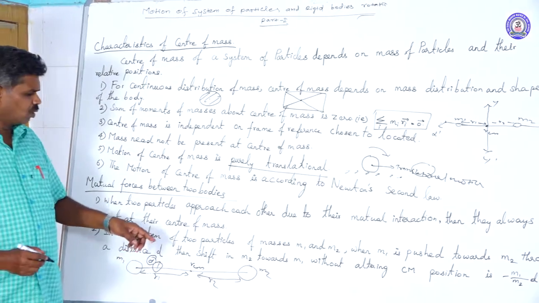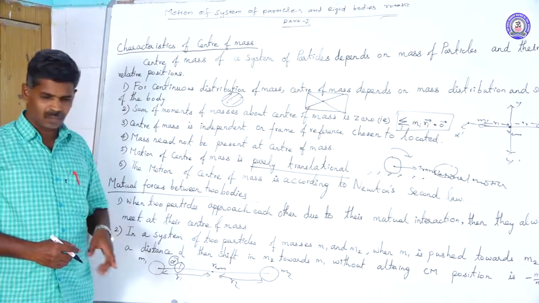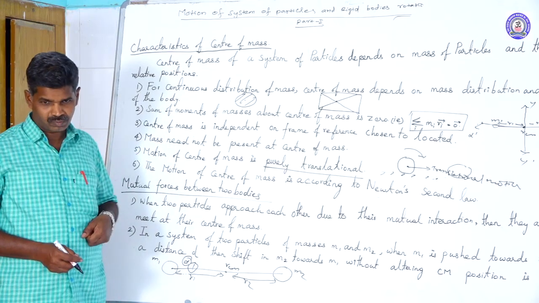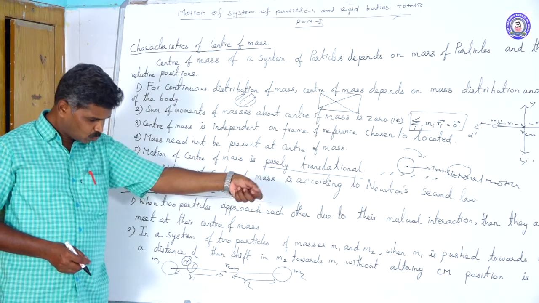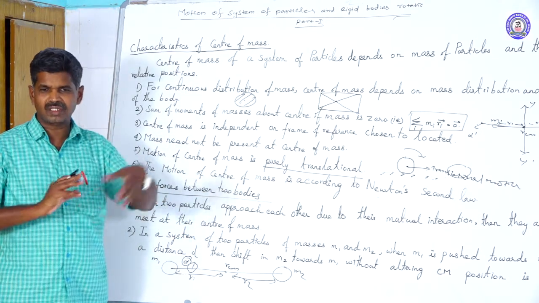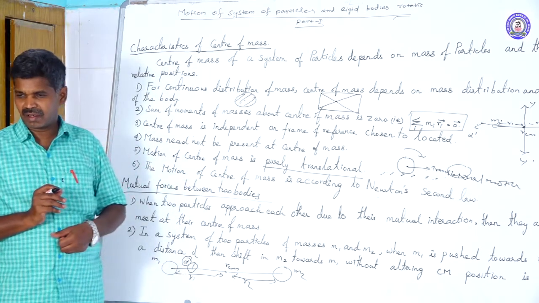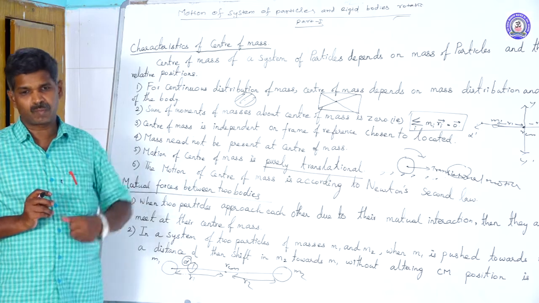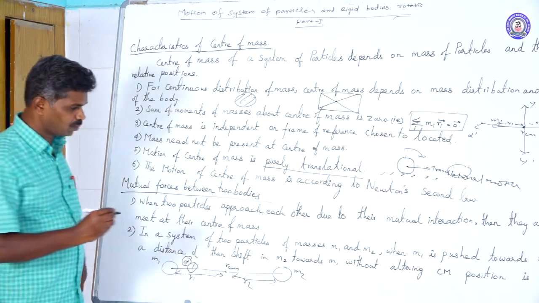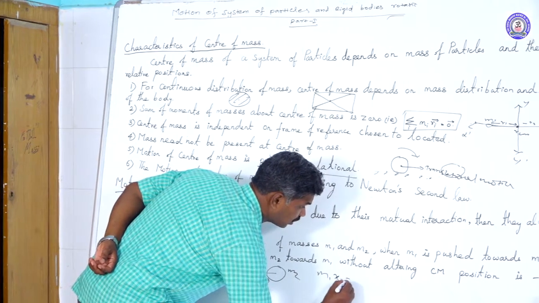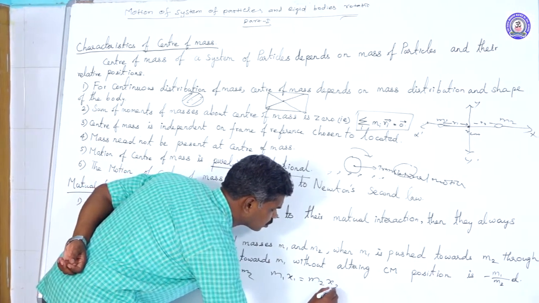If we do not want to change the position of the center of mass, we must move the second mass also a certain distance towards the center of mass. That moving distance can be calculated based on the principle of moments. What is the principle of moments? m1 x1 equals m2 x2.